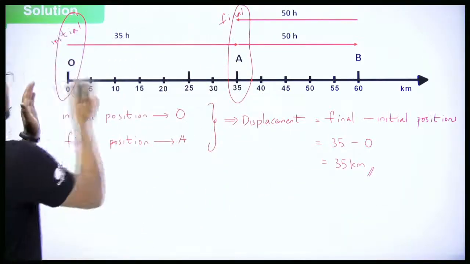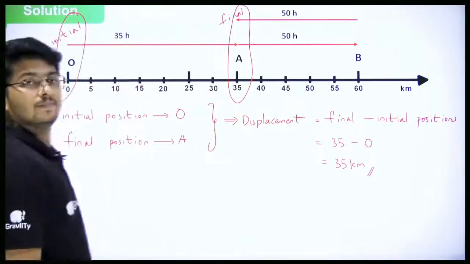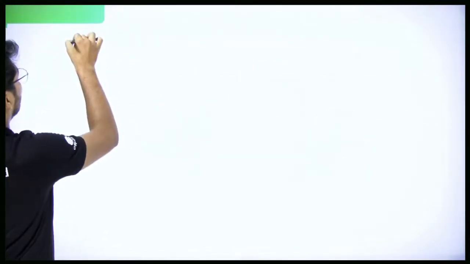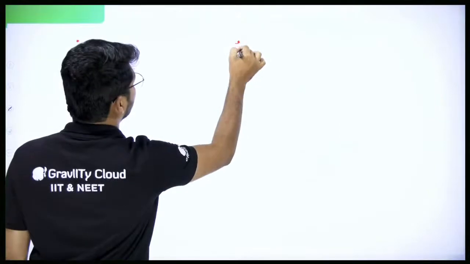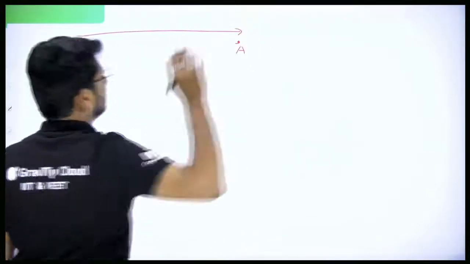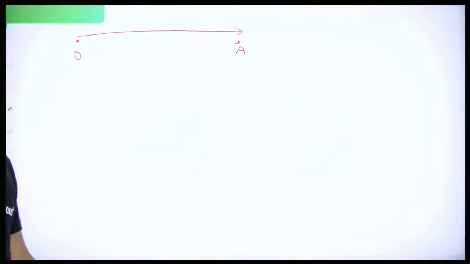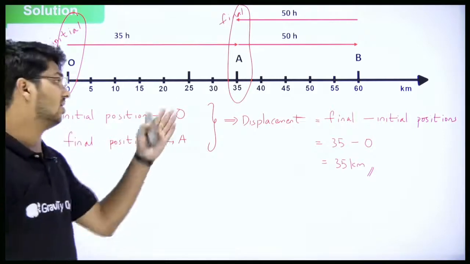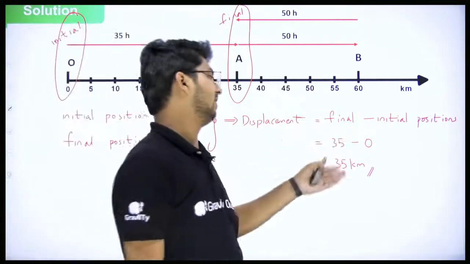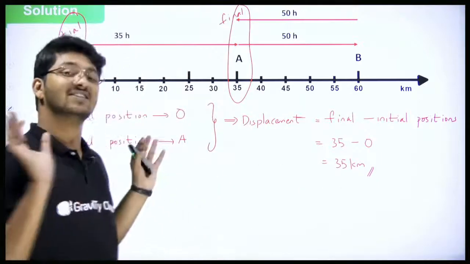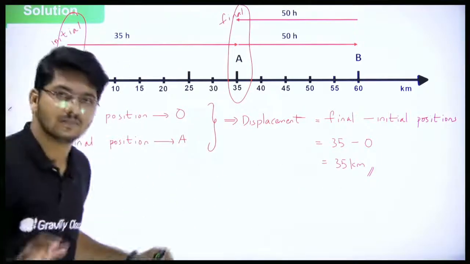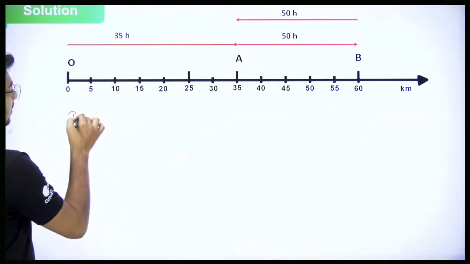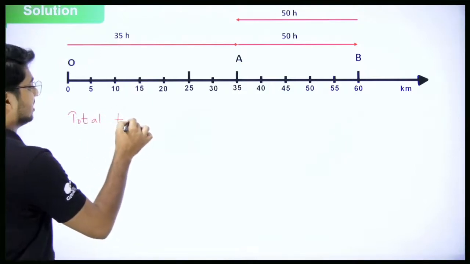See here, from O to A, right? You have to forget about everything. Here you have to only look at this. Here there is O, there is A here. So the displacement is towards right. That's what you have to focus on. Forget about the path. Forget about everything else. Initial position, final position, displacement is final minus initial, 35 minus 0, 35 kilometers. That's it. Done. You'll get the answer. Okay. Now once you get displacement, the next challenge will be to find out total time. We have to find out average velocity.